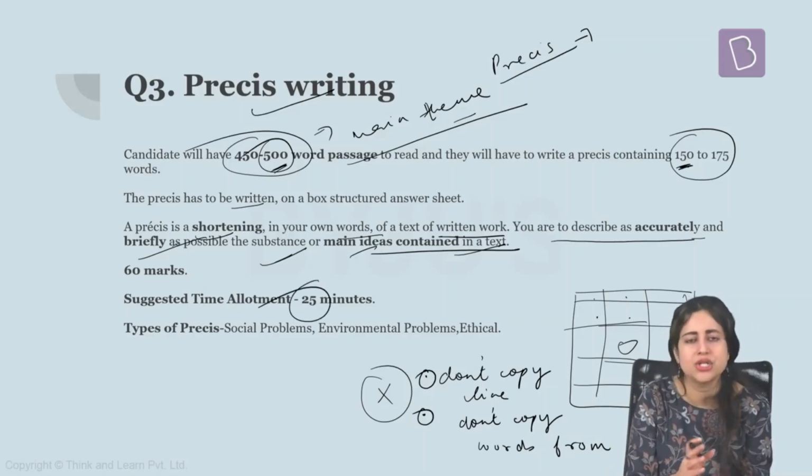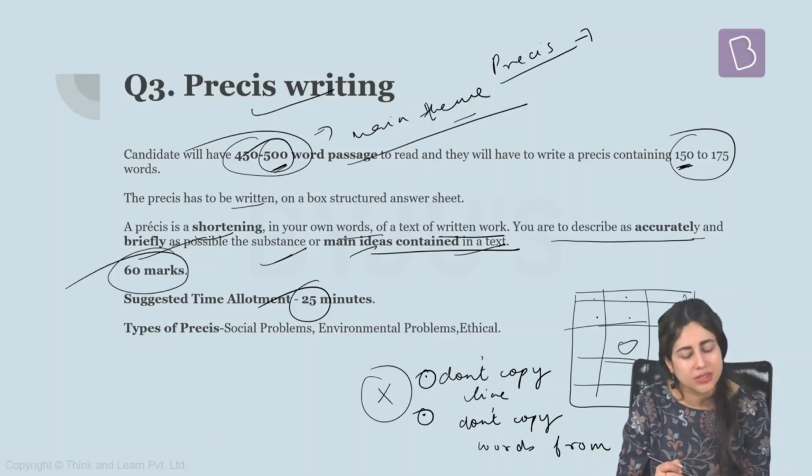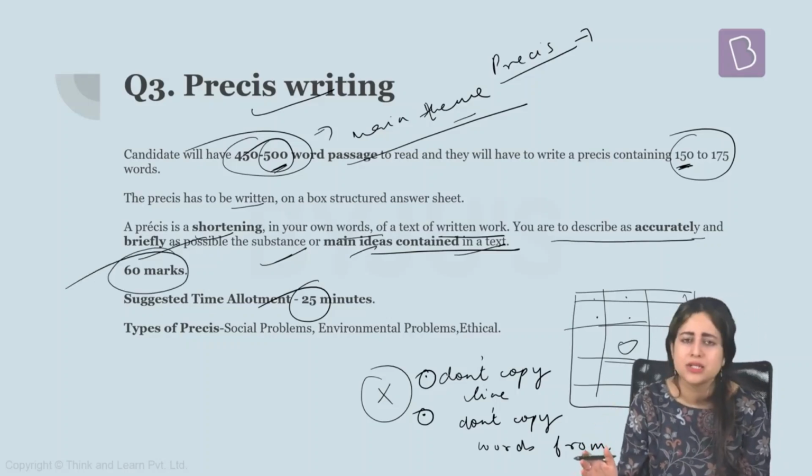Suggested time here is 25 minutes because more than that generally it will not take, because a 500 word passage is not a very long one. Therefore, 60 marks are associated with this, and within a span of half an hour you should be able to write decently a Pressy that can be scoring. Just make sure you do not exceed the word limit.